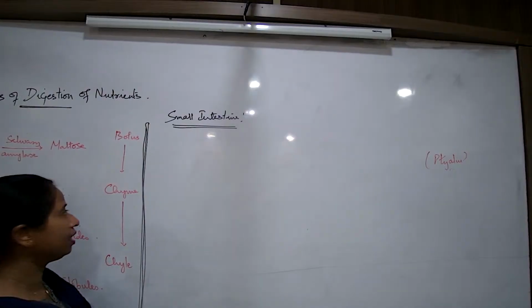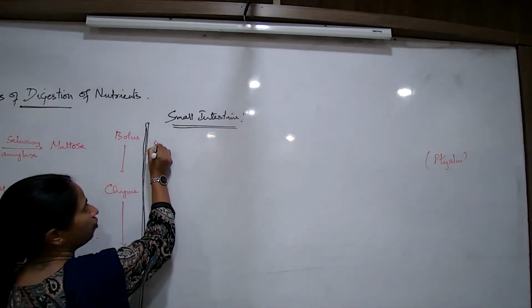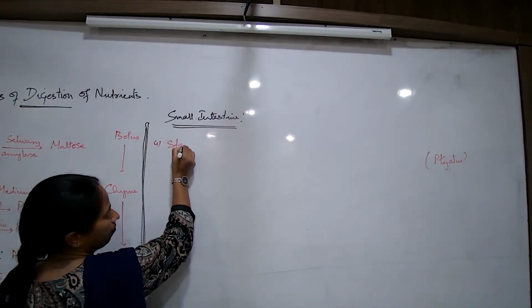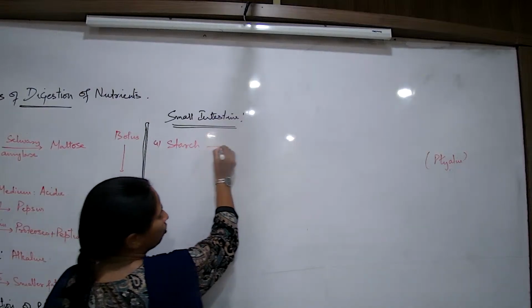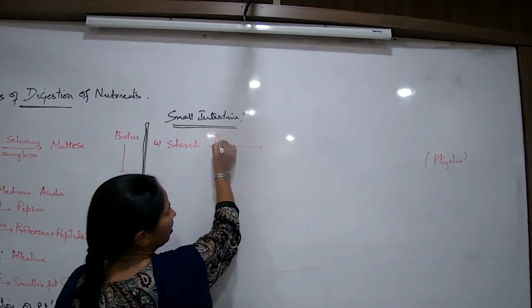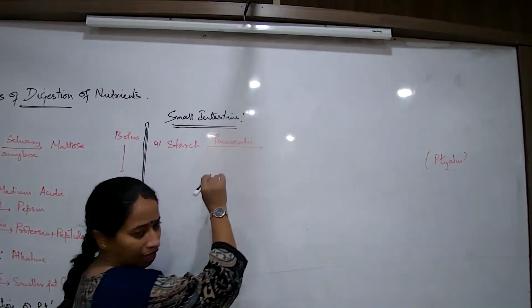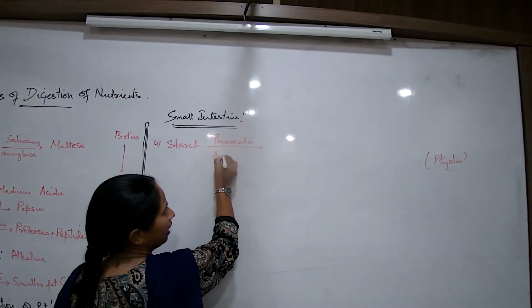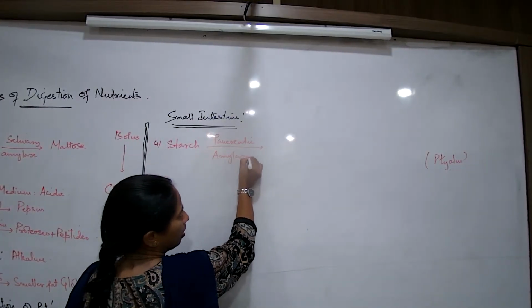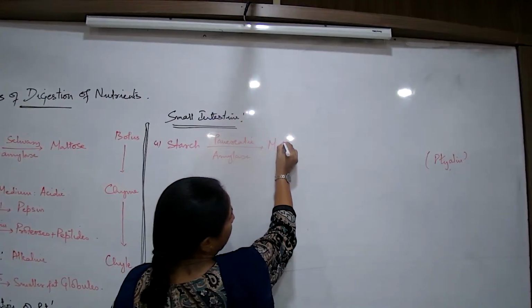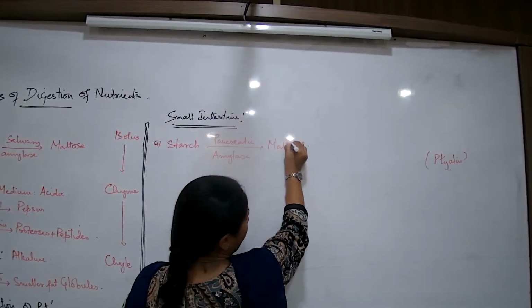But now, see, the fourth step that I'm going to write would be again the same. What is it? I'm writing that the starch getting broken down by pancreatic amylase, and again to maltose.